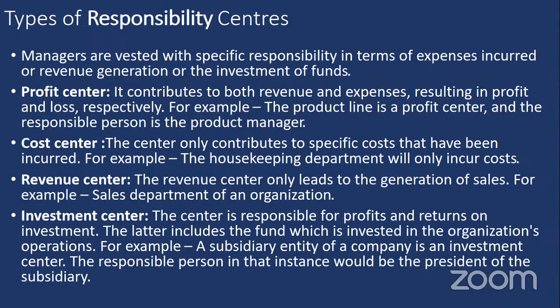And again, the next responsibility center is the cost center. What is the cost center? This cost center is basically like a maintenance department in a business office. There may not be any revenue generated from this unit of business, but it will be the supporting unit for a business unit. For example, in business organizations or any other institutions, there will be a housekeeping department. The role of the housekeeping department is to do the maintenance. So whatever the housekeeping department does is nothing but incurring cost. The responsibility of this department manager is to control the cost and improve the efficiency of the department.